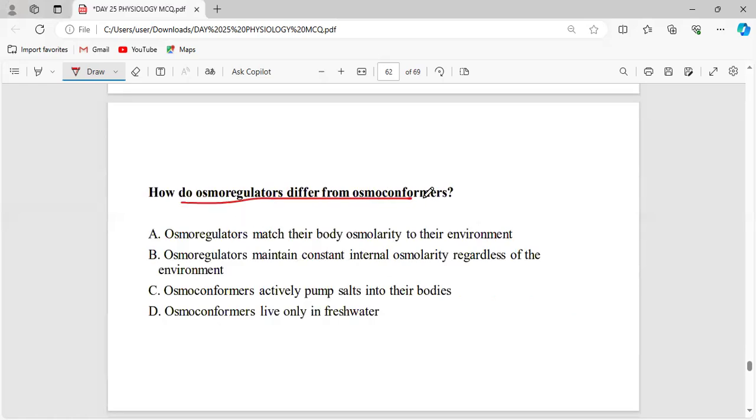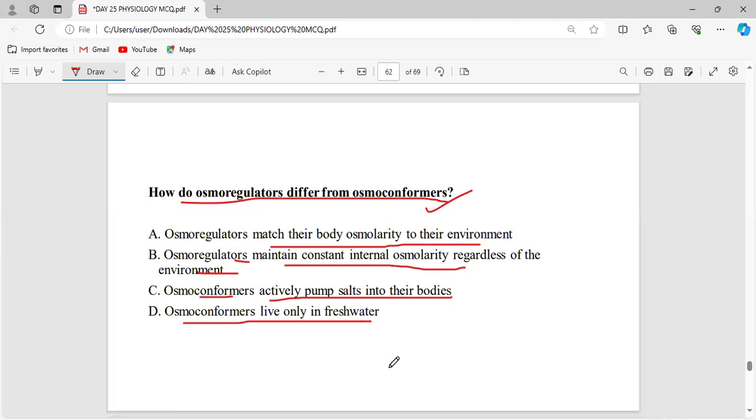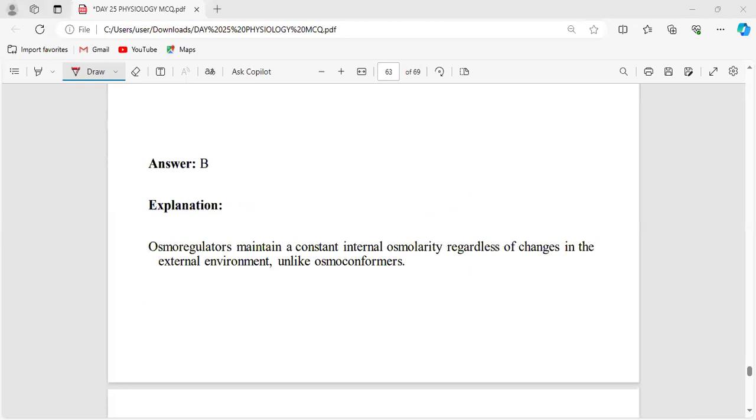And how do osmoregulators differ from osmoconformers? What is the difference between these two terminologies? Osmoconformers match their body osmolarity to the environment. Osmoregulators maintain a constant internal osmolarity regardless of the environment. So we know that osmoregulators have the capacity to regulate their own internal body environment, regardless of whatever the external environment is.